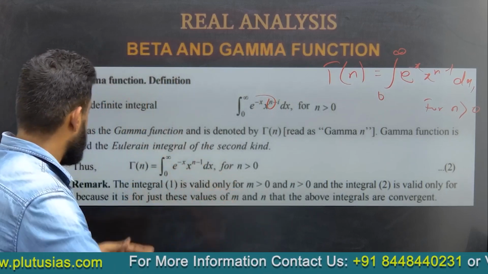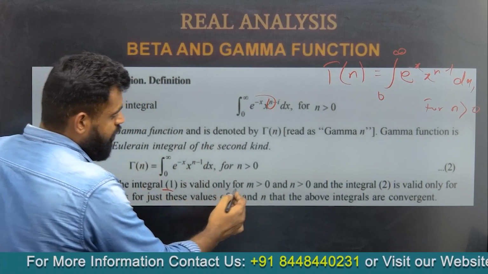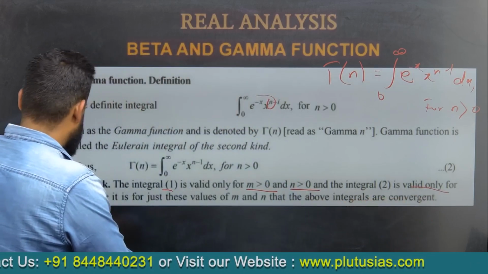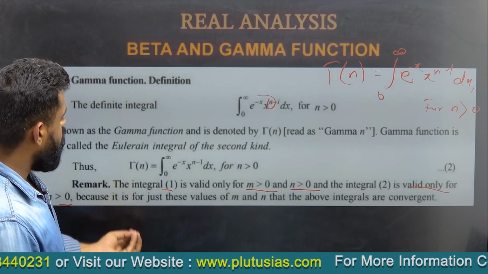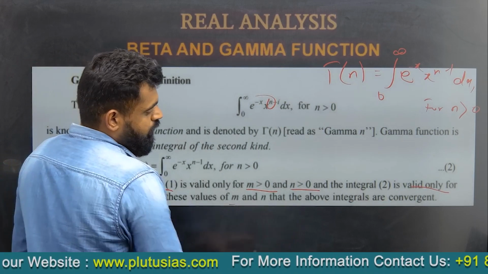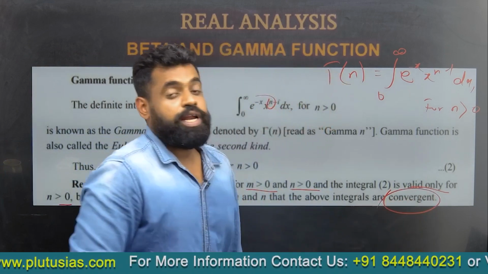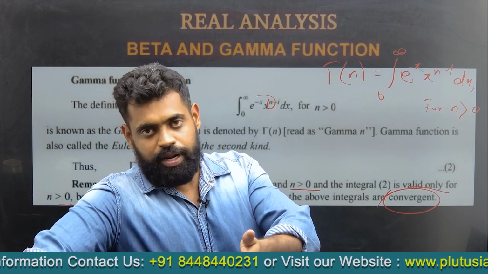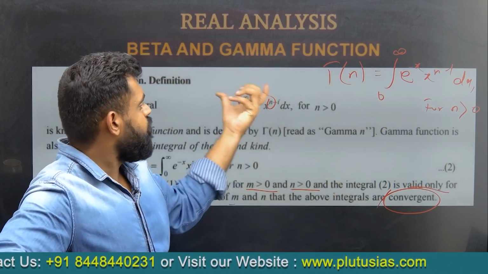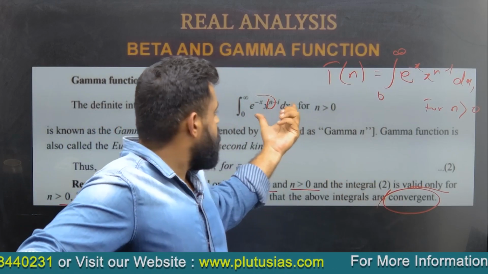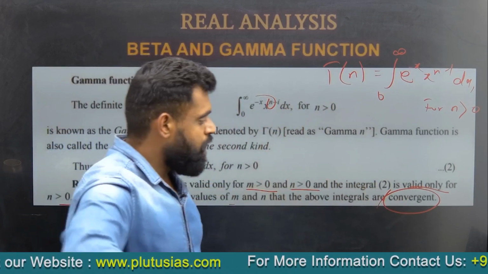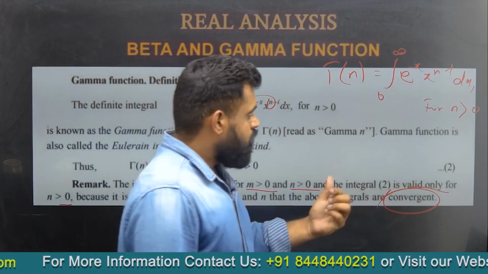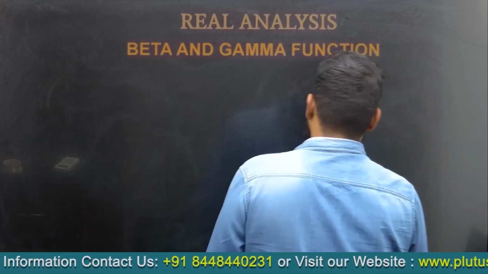See, it is written here, the integral 1, the earlier integral, is valid only for m greater than 0 and n greater than 0, and integral 2 is valid only for n greater than 0, because it is for these values of m and n that the above integrals are convergent. In fact, UPSC has asked a direct question in improper integrals, giving this integral and asking to find the values of n for which this integral converges. Okay, but we'll discuss this topic in the improper integral portion. Today we'll learn how to use this integral.